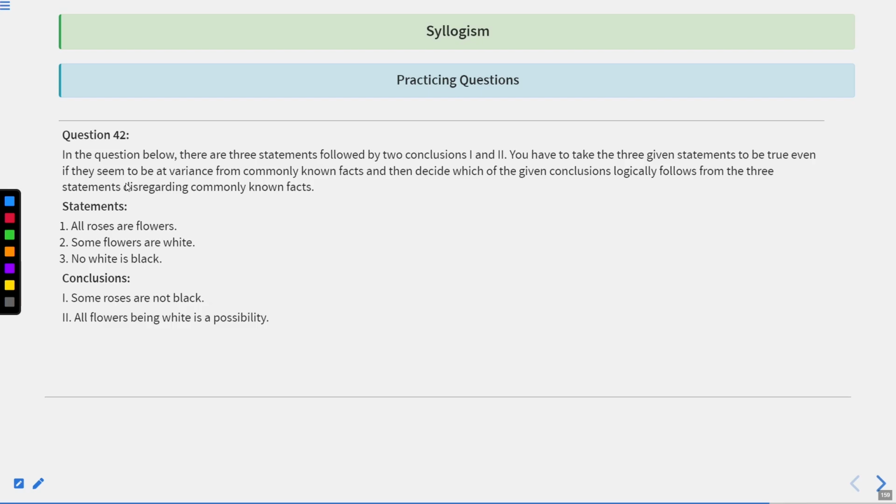That has to be drawn in such a manner that the chronology also matches, so that there is no problem with the subject and predicate. The Venn diagram of "all roses are flowers" will be something different, and the Venn diagram of "all flowers are roses" will be something different. And "all roses are flowers" is not equivalent to "all flowers are roses".